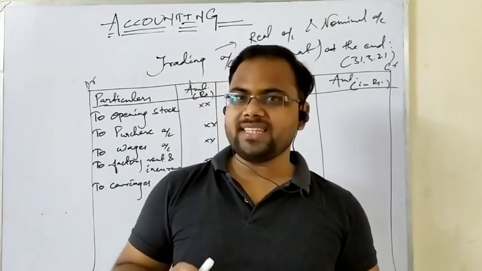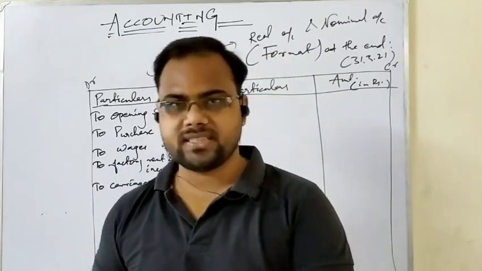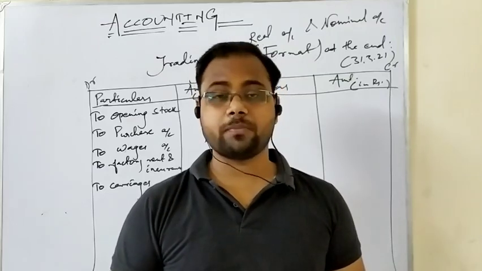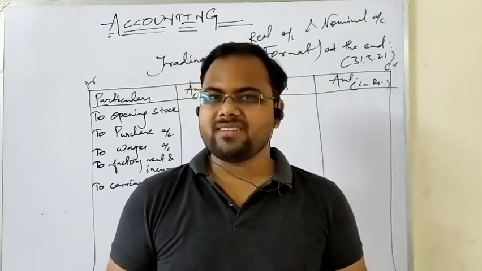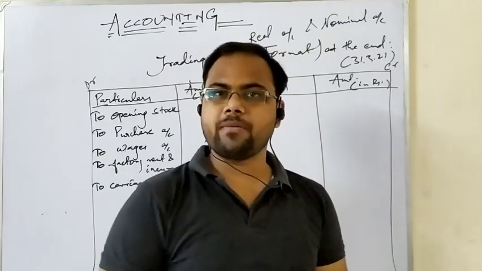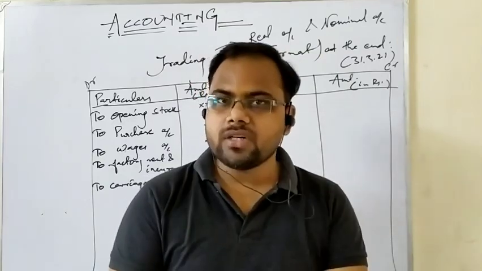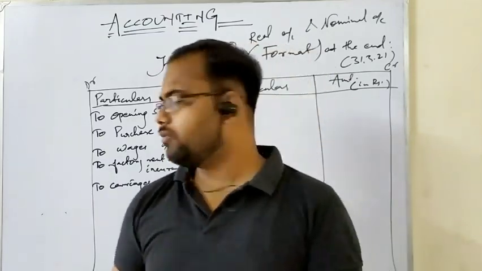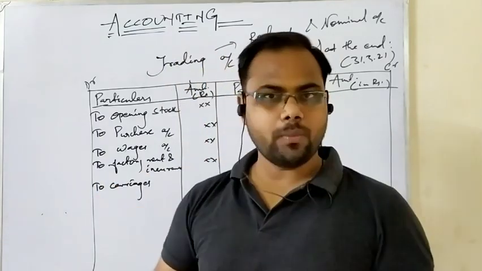Carriage inward is the expense on purchases. But carriage outward is the expense on sales. That means sales is after production. After production means it becomes part of the administrative unit. So carriage inward is a direct expense. Carriage outward is an indirect expense. So carriage inward will be written on the debit side of the trading account.